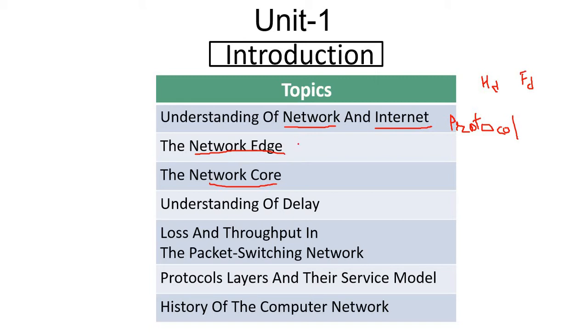Network edge looks like the components located at the boundaries of a computer network. And network core is like a number of components located in the central part of the computer network.